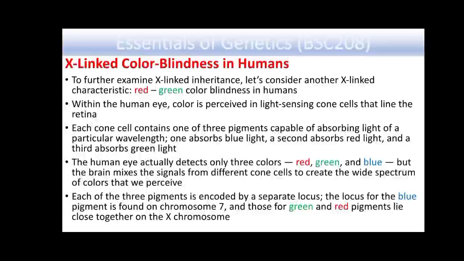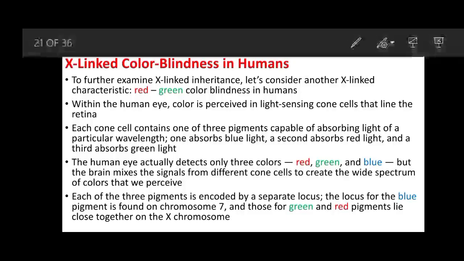So now coming towards the X-linked color blindness in humans. The red and green color blindness in humans is also an X-linked trait, and within the human eye, color is perceived in light sensing cells that are cone cells, and they are present in the retina at the back of the eye.